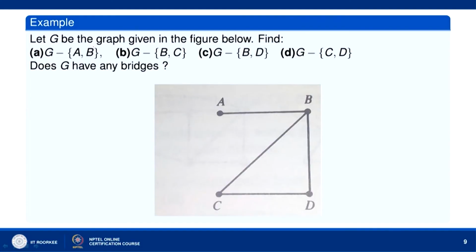Say, for example, let us consider G with the graph given in the figure below. Let us delete the AB edge from here. So, G minus AB. When you delete the AB edge, what do we get?